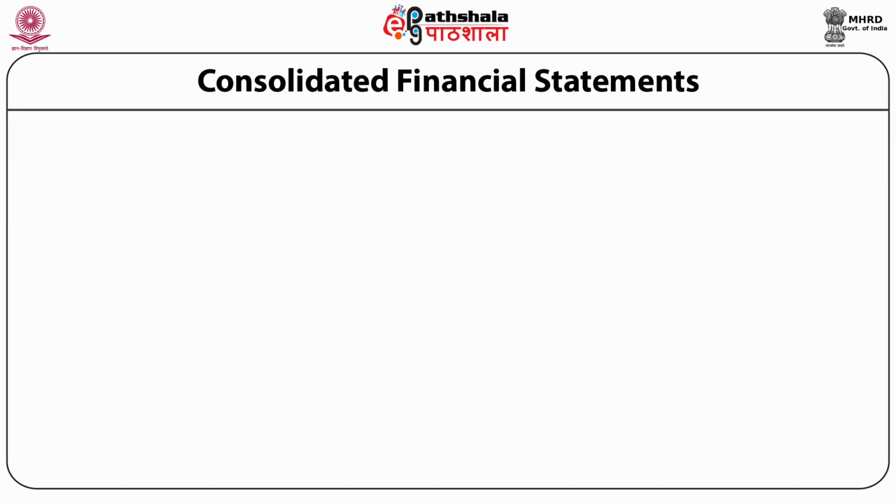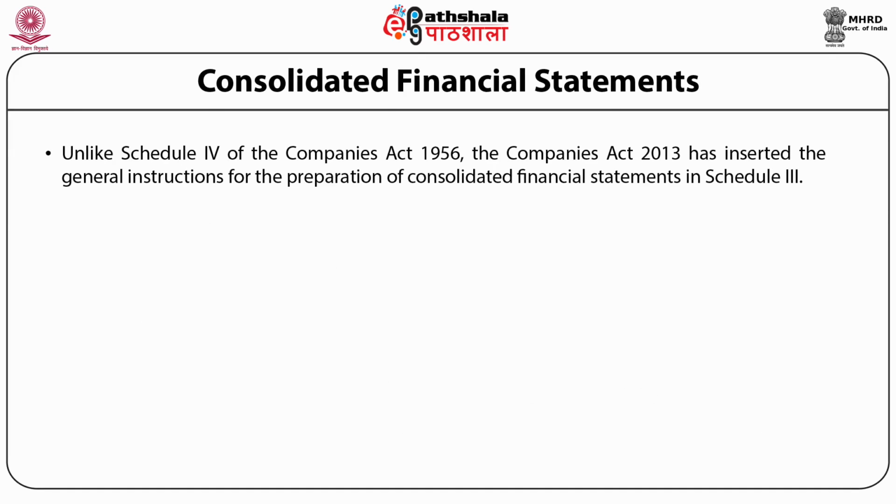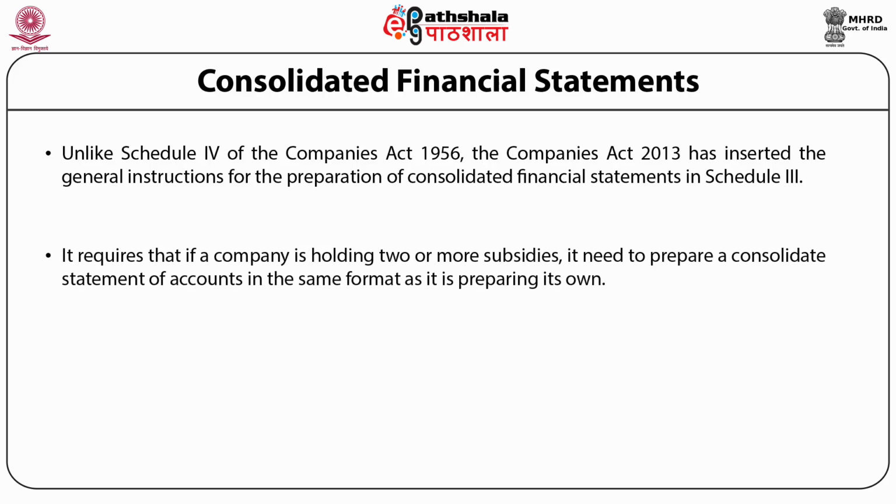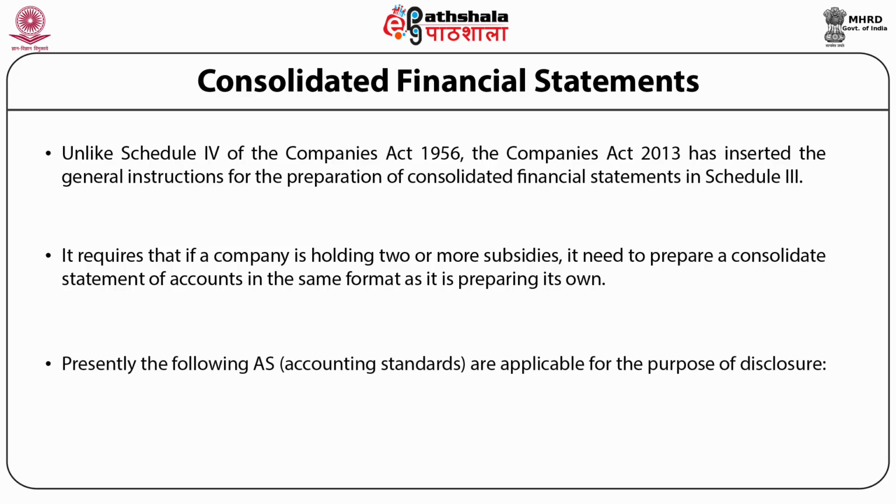Consolidated financial statement. Unlike Schedule 4 of the Companies Act 1956, the Companies Act 2013 has inserted the general instruction for preparation of consolidated financial statements in Schedule 3. It is required that if a company is holding 2 or more subsidiaries, it needs to prepare a consolidated statement of account in the same format as it is preparing its own. Presently, the following accounting standards are applicable for the purpose of disclosure.